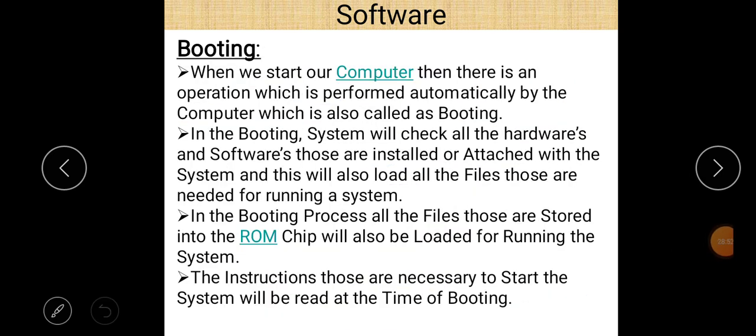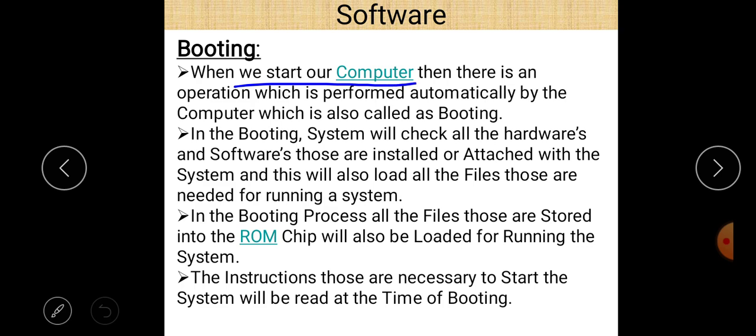Next is booting. When we start our computer system, there is an operation performed automatically by the computer system, which is called booting. Booting is a process which starts our computer system.